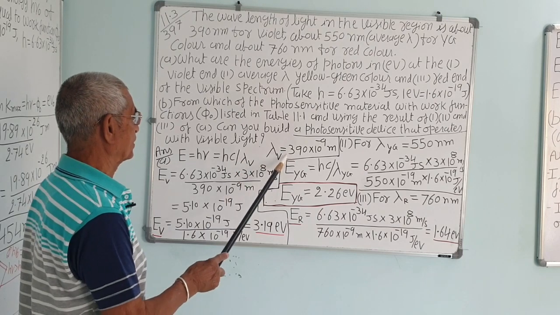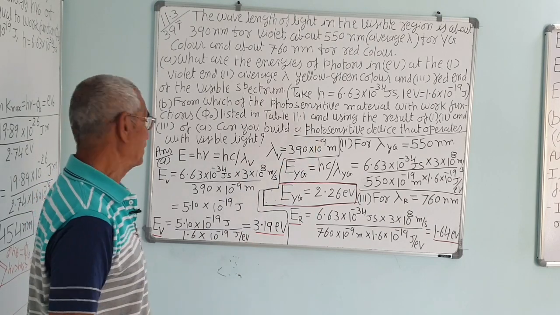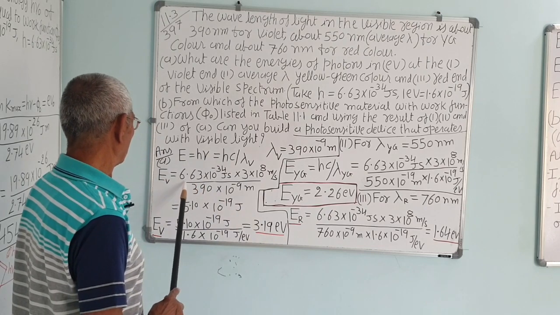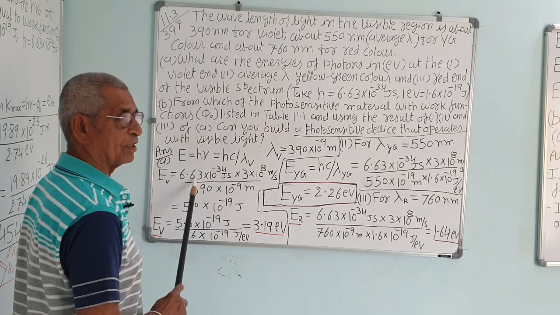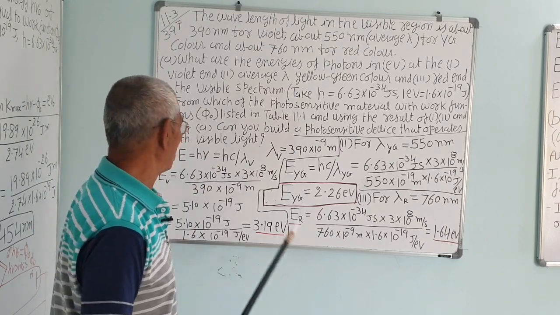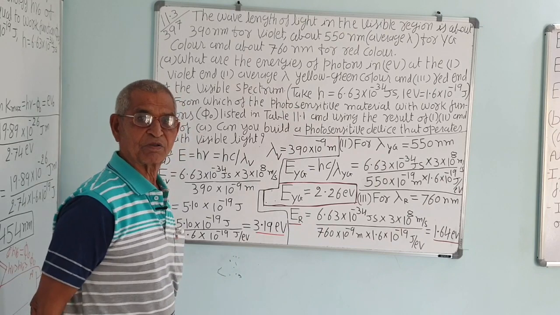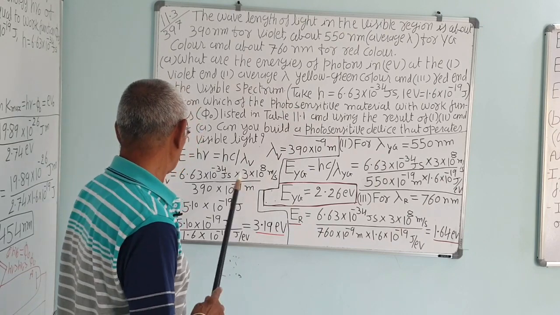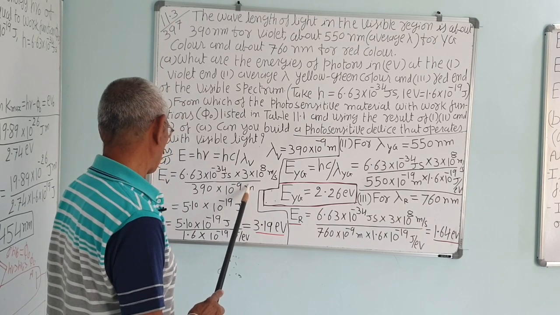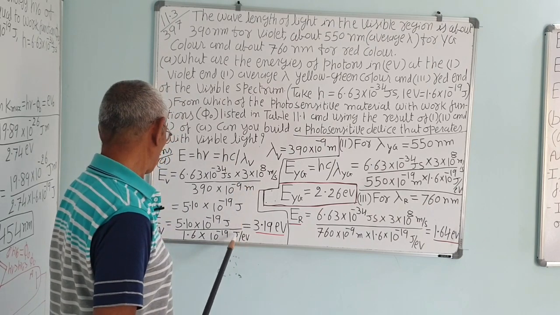Lambda for violet is 390 into 10 raised to minus 9 meter. So the energy is hc, where h is the Planck constant 6.63 into 10 raised to minus 34 joule second, into the velocity of light 3 into 10 raised to 8 meter per second, upon the wavelength 390 into 10 raised to minus 9 meter. You can convert into joule.